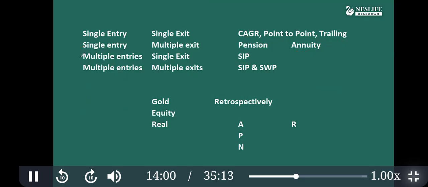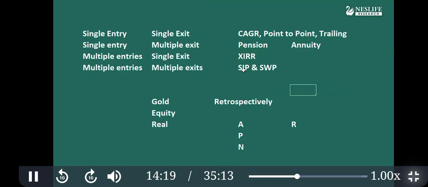Okay. Can there be multiple entry and single exit? Yes. When you do the SIP, you are entering at multiple points and you are exiting at a single point. It is called SIP return or XIRR, extended internal rate of return. So this is also a return.